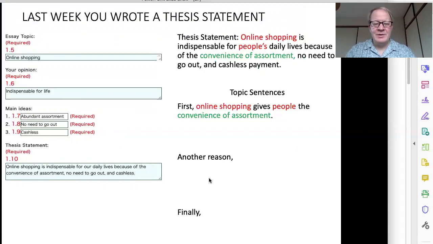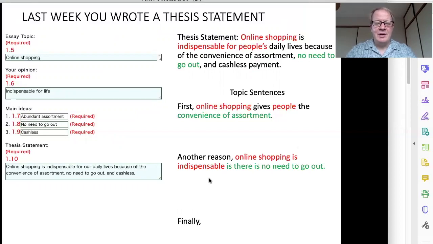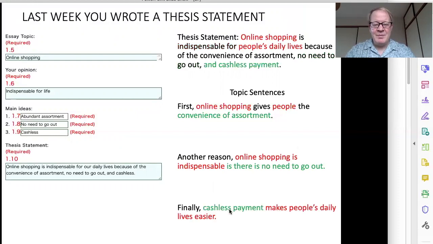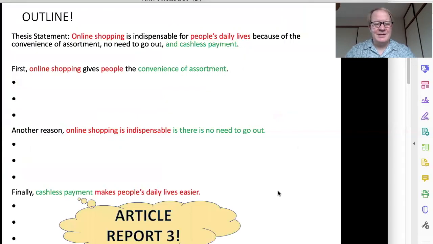Okay, let's look at number 2, paragraph 2. Another reason online shopping is indispensable is there is no need to go out. And finally, cashless payment makes people's daily lives easier. So we have the 3 topic sentences, and from this, we make our outline and add supporting points.